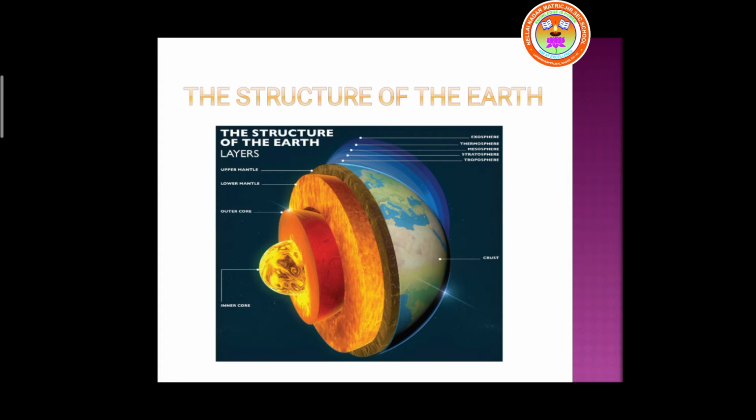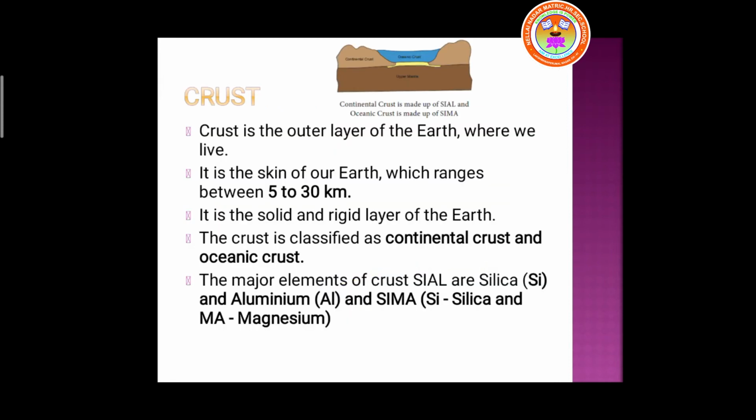First, we are going to see the first interior part of the earth, which we call the crust. Slide number 8. Crust is the outer layer of the earth where we live. The place we live, the outer part of the earth, is called the crust. It is the skin of our earth, which ranges between 5 to 30 kilometers.